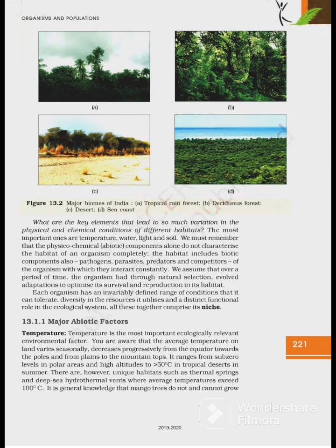The habitat includes biotic components also: pathogens, parasites, predators and competitors of the organism with which they interact constantly. We assume that over a period of time the organism had, through natural selection, evolved adaptations to optimize its survival and reproduction in its habitat.